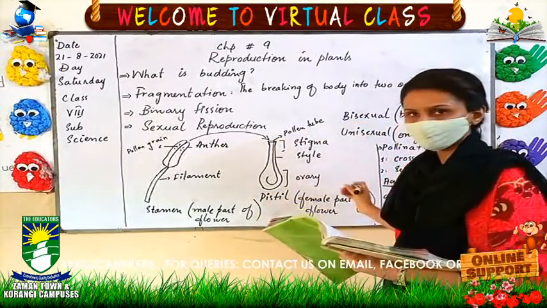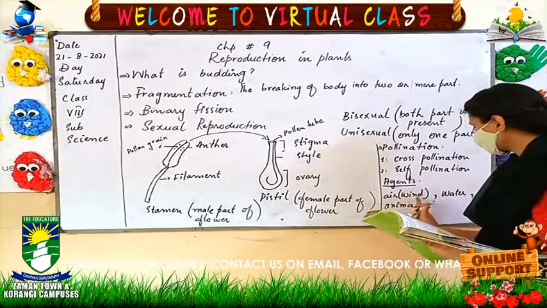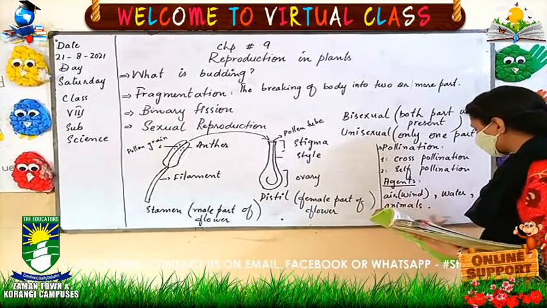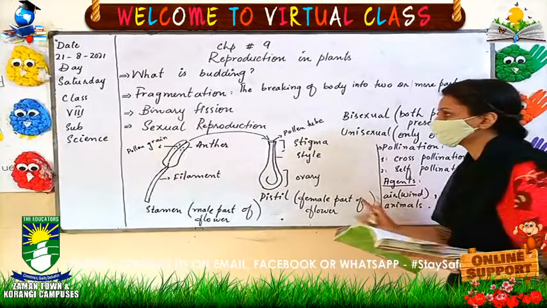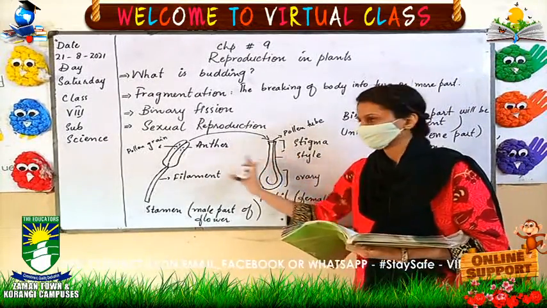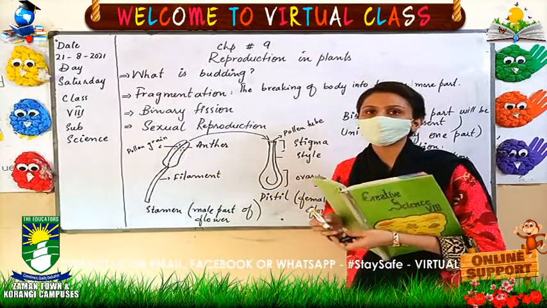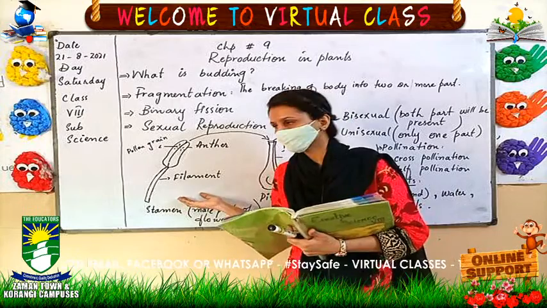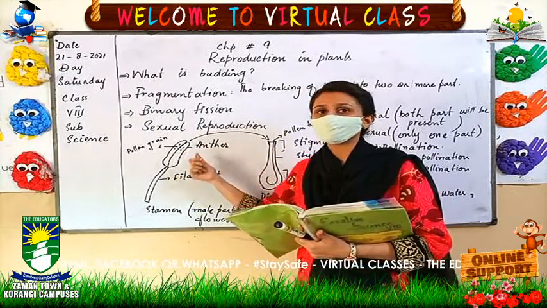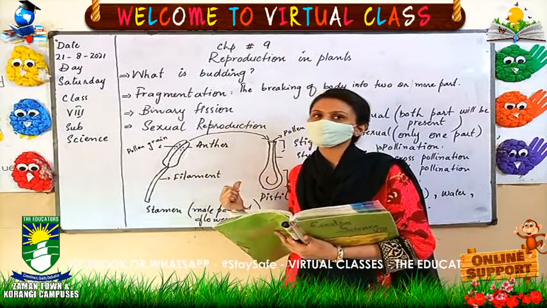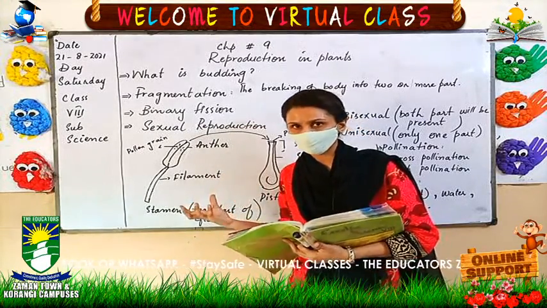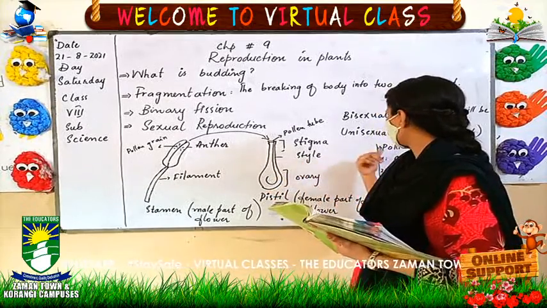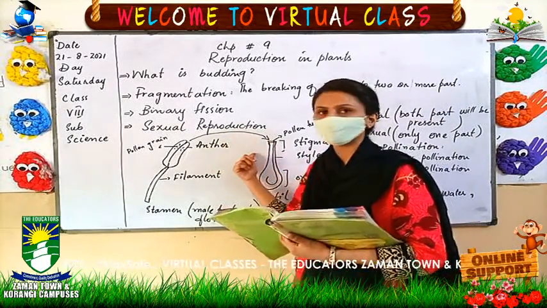These are the agents you can see over here: air, in terms of wind, water and animals. They all are the agents helping to transfer these pollen grains to the stigma. Because the process going on in sexual reproduction requires two parts, definitely the pollen grain has to transfer. When the pollen grain transfers, the process will start and another plant will grow up. That is all about the process of pollination, the transfer of the pollen grains.